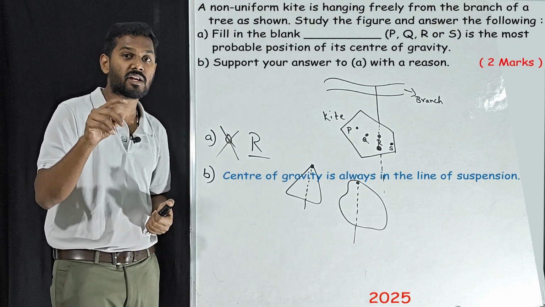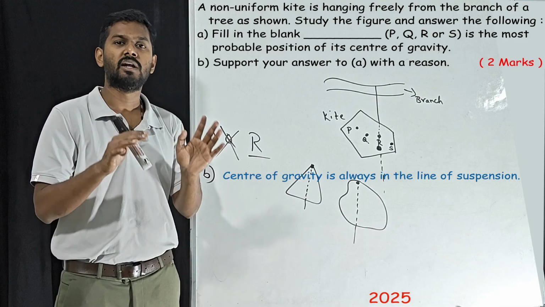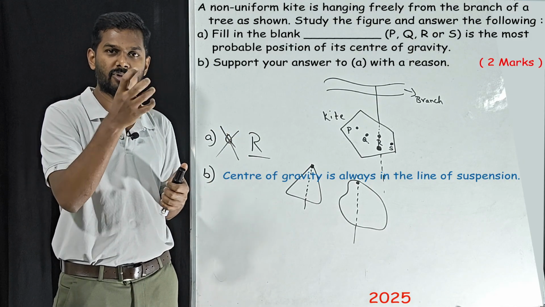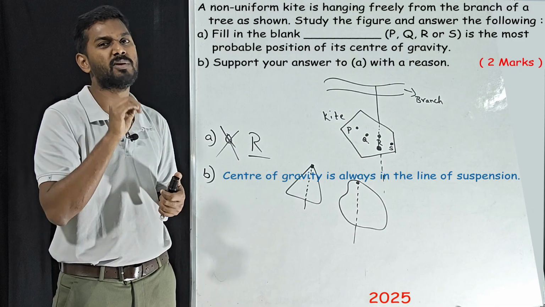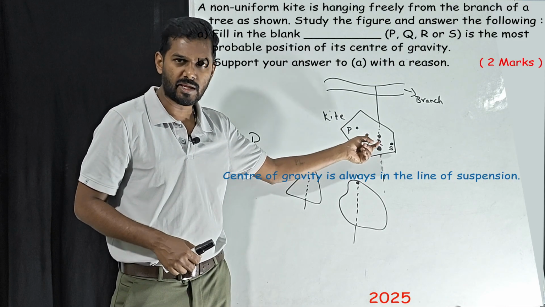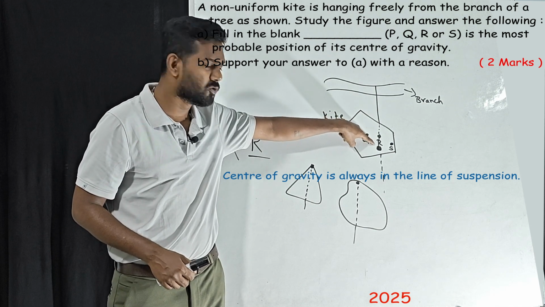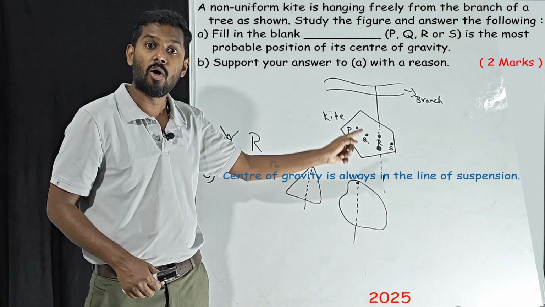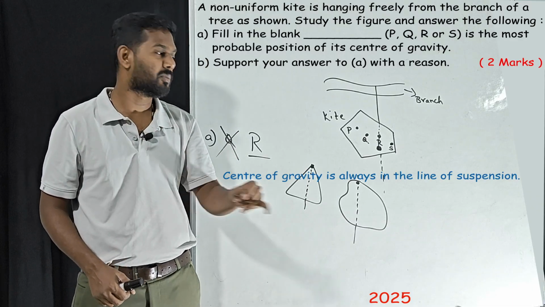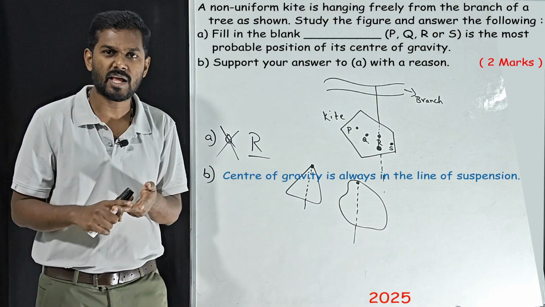What are the factors of center of gravity? One is shape, the second one is distribution of mass. What do you mean by distribution of mass? Where there is more mass, there will be center of gravity. So here we have placed one clay, correct? So the center of gravity from R will try to move down, but in the same line, because we have more mass at the bottom part.